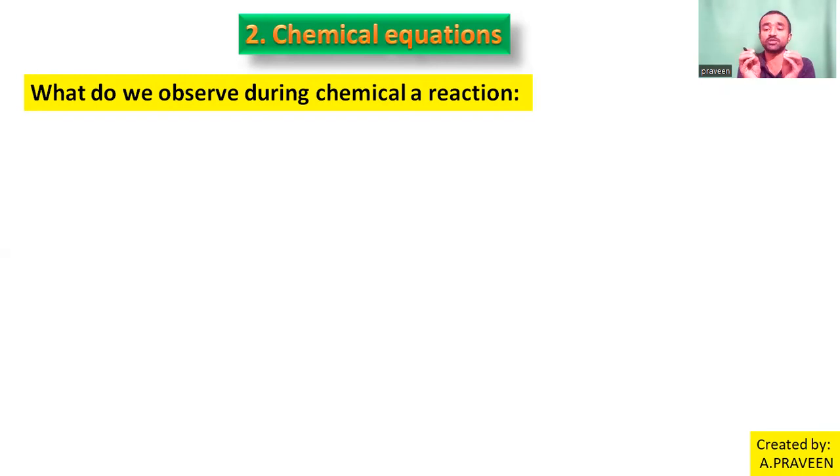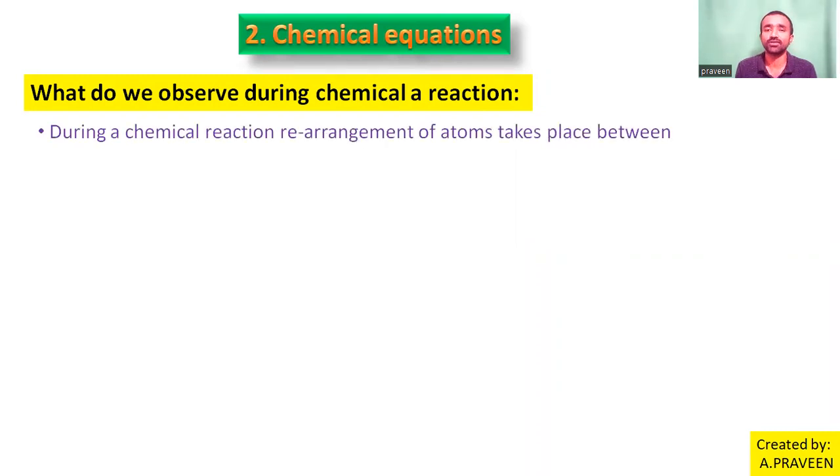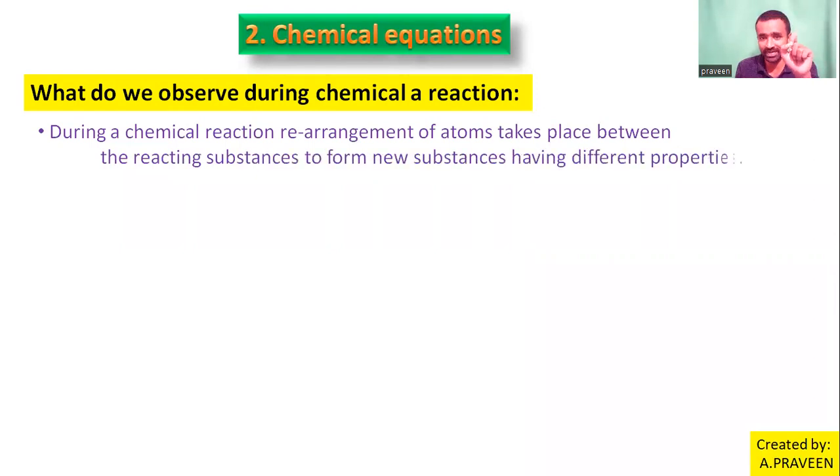Because of that rearrangement, the reacting substances can form new substances with different properties. So during a chemical reaction, rearrangement of elements or atoms takes place between the reacting substances, called reactants, to form new substances having different properties.